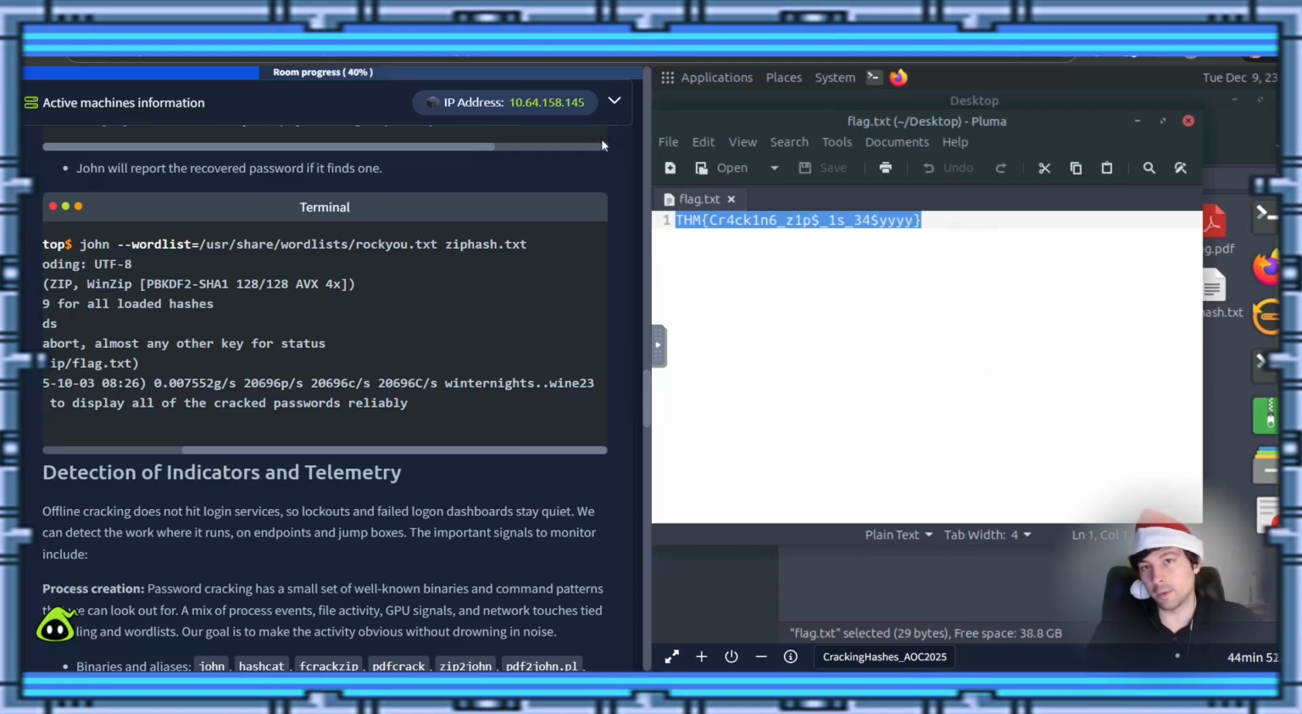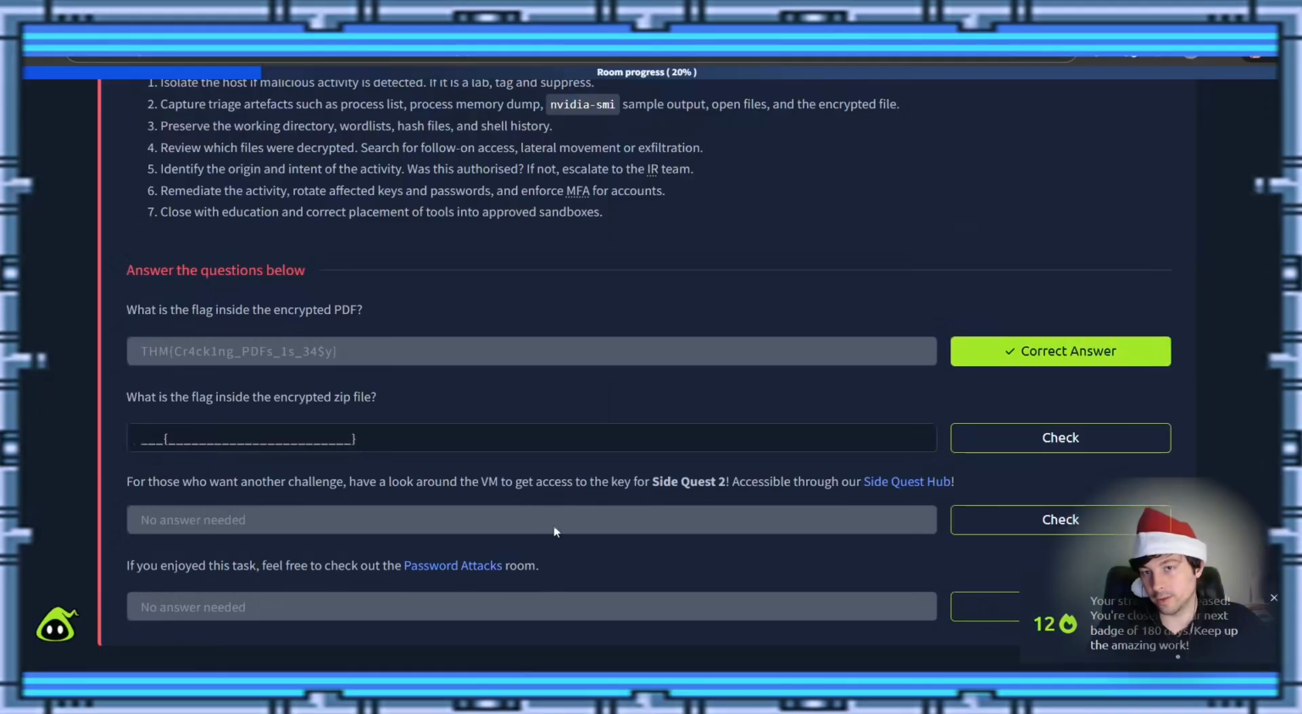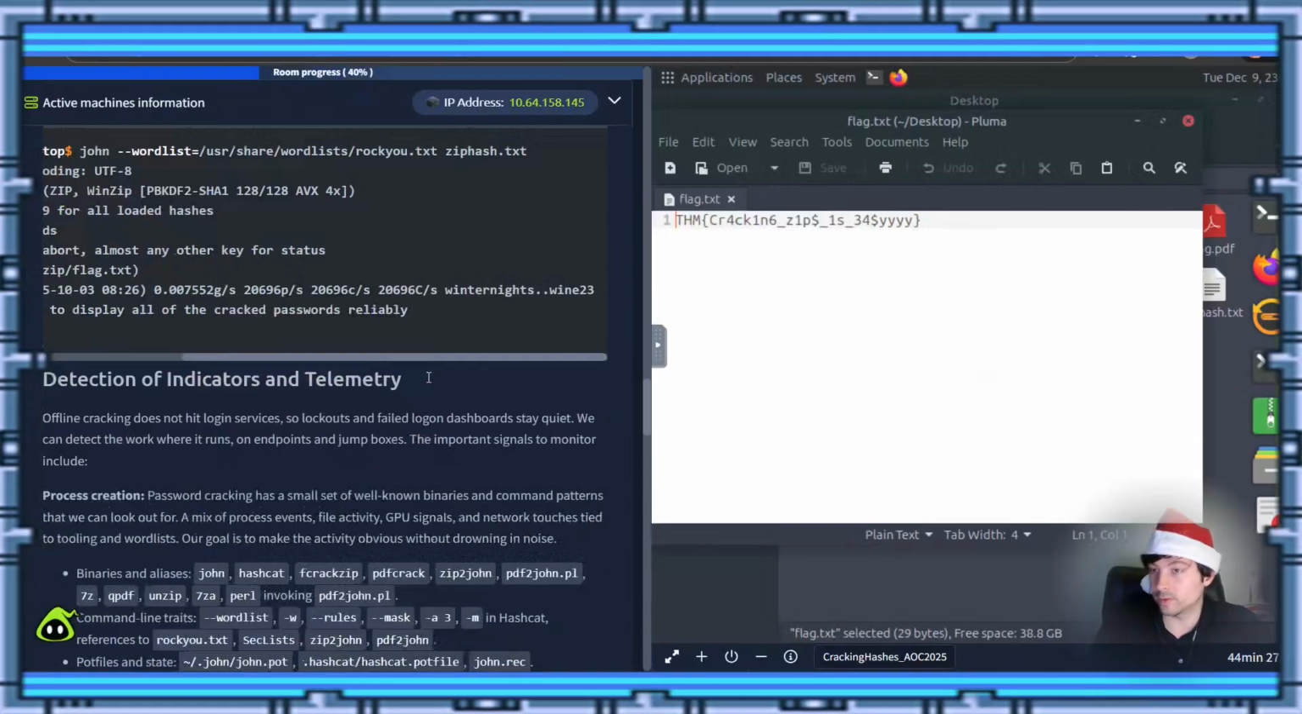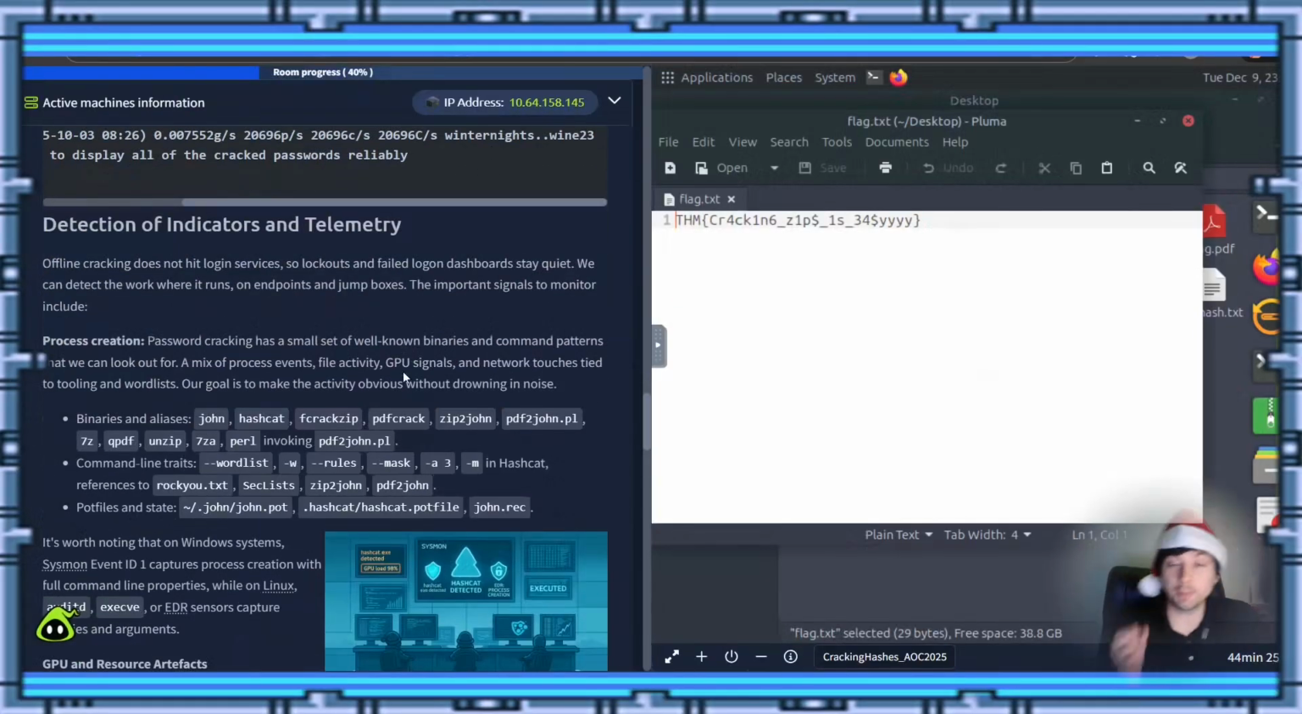So we copy that. We'll come back over here. We'll dump that in there. There we go. And if you see, for those who want another challenge, have a look around this VM to get access to the key for SideQuest 2, accessible through our SideQuest hub. Interesting. All right, we'll make sure to click check there. Before we click check down there, we'll just get a quick gander at what the rest of this has to talk about. Oh, so the next part is for the blue hats, not the red hats.